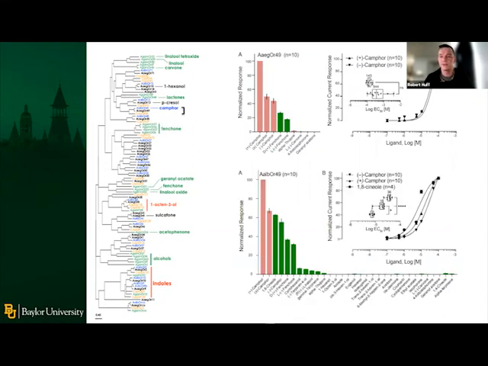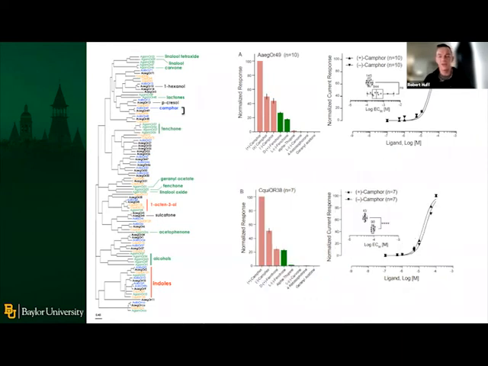And the same thing holds true for OR49 from Aedes albopictus, which is another mosquito, the Asian tiger mosquito, that detects the same compound. And lastly, the same thing we found to be true for Culex quinquefasciatus OR38, which is a homologue of OR49 that is detecting this same compound.